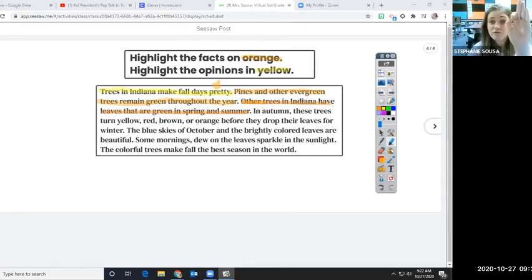Good, that is a fact, okay? Right now we can go outside, we can look at these trees, and we can see that they are in fact yellow, red, brown, and orange. And like some of y'all's chores, you got to go outside and rake up the leaves, so you know that they drop to the ground, right?